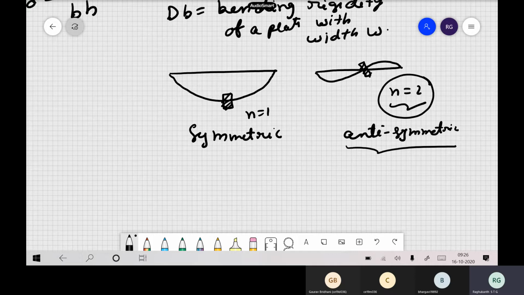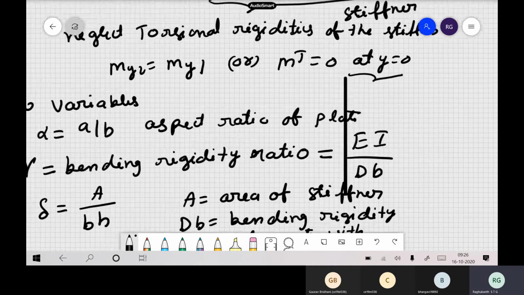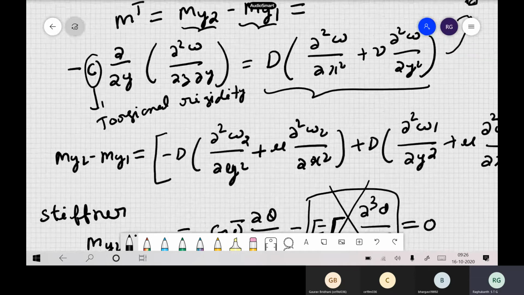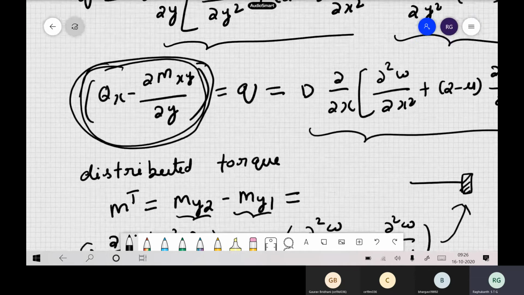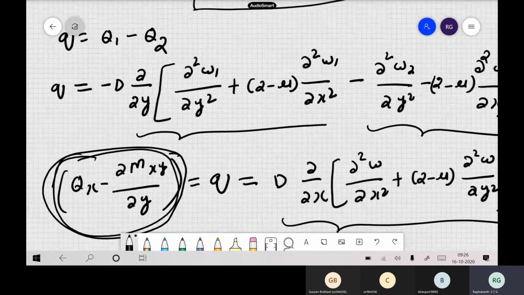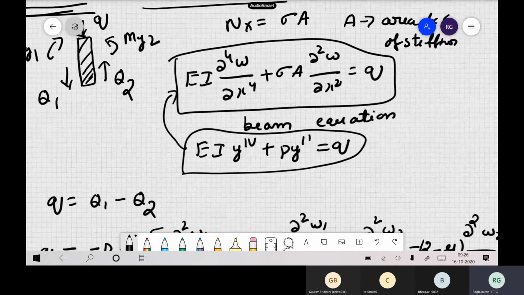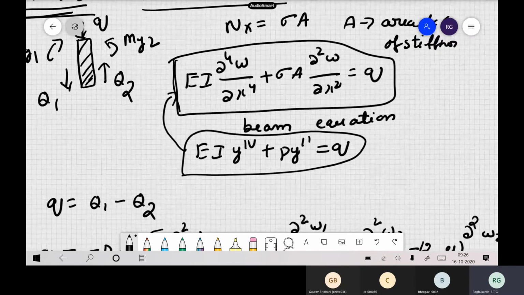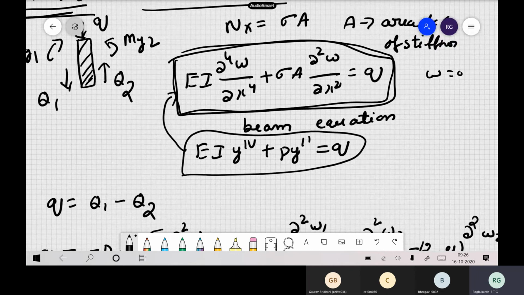So at the stiffener, what is W? 0. So when W is 0, what happens? See that Q is equal to, we have written all the equations here. So what is Q here? We wrote Q as the bending equation for this one, so this is our equation for the stiffener. You followed? So now when you say W is 0, what will be Q?